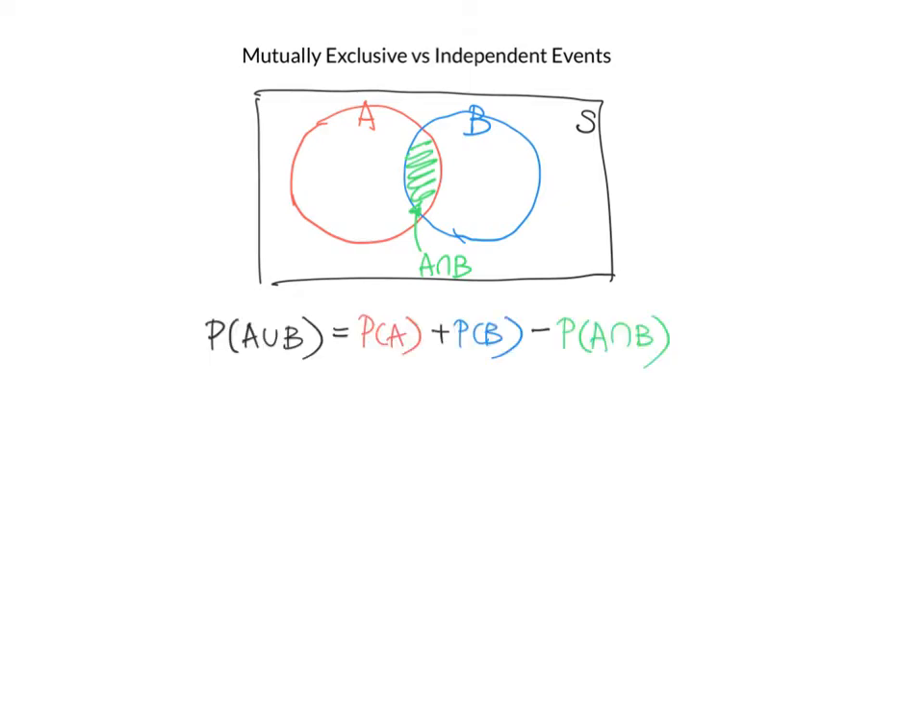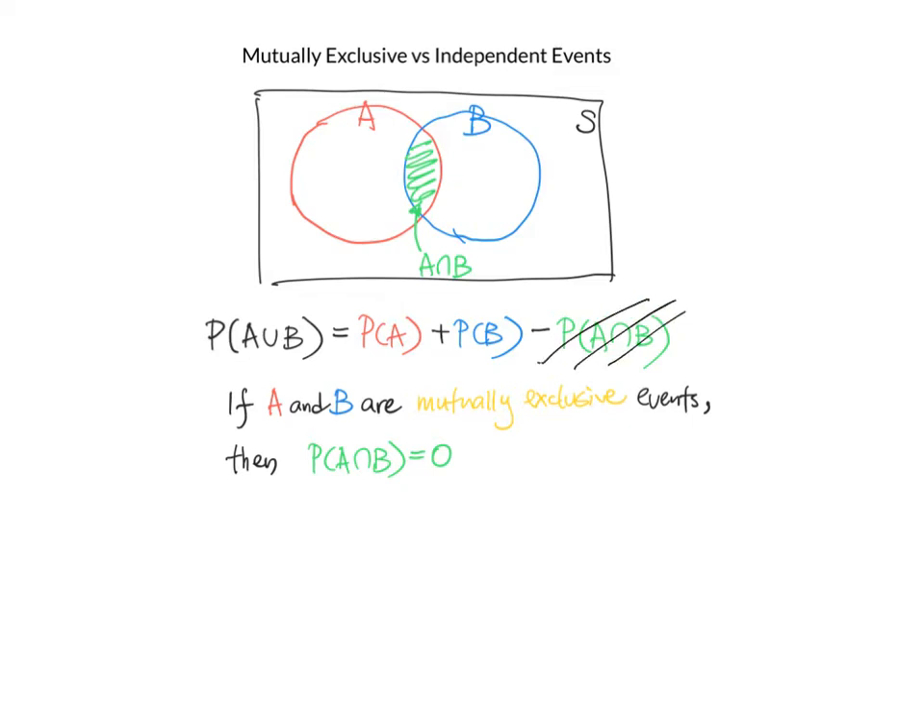And from last time we've learned that the probability of the union of A and B equals the probability of A plus the probability of B minus the probability of the intersection of A and B. Now if A and B are mutually exclusive events, then that means A and B have no overlaps. In other words, the probability of A intersection B is equal to 0. And so in this case, this vanishes.